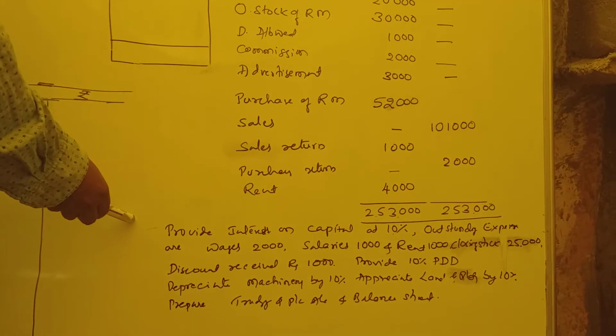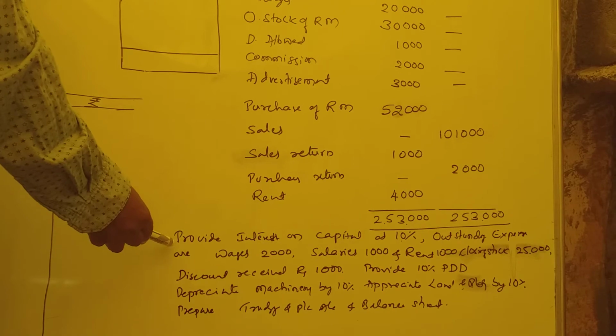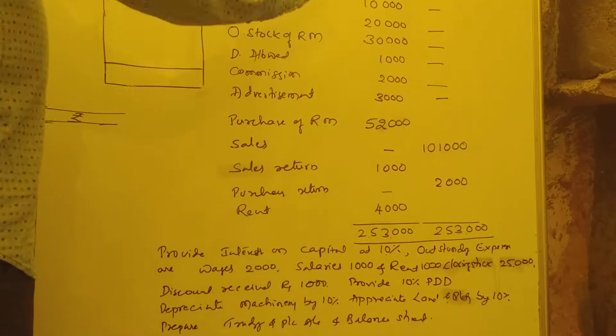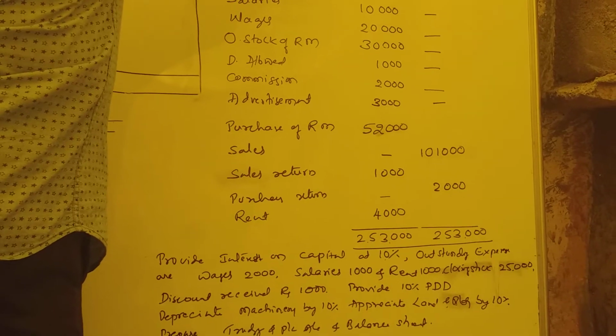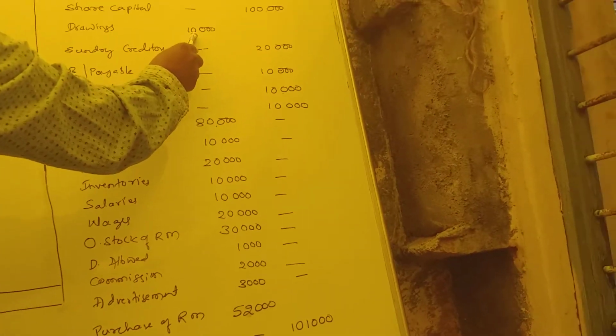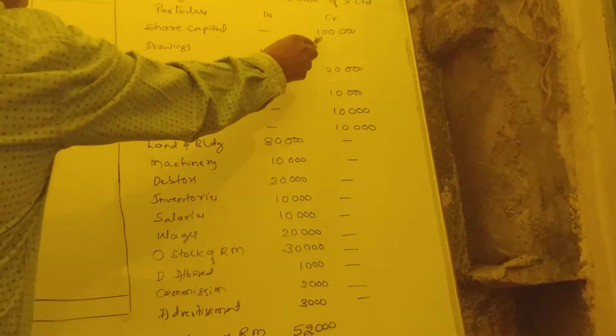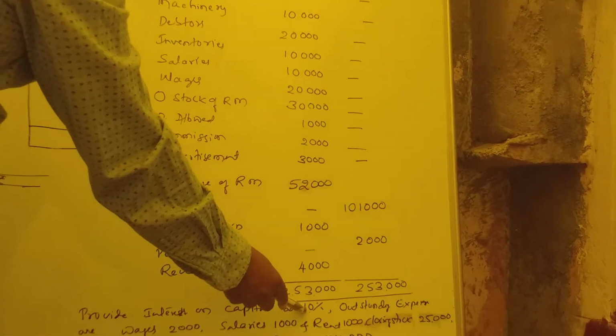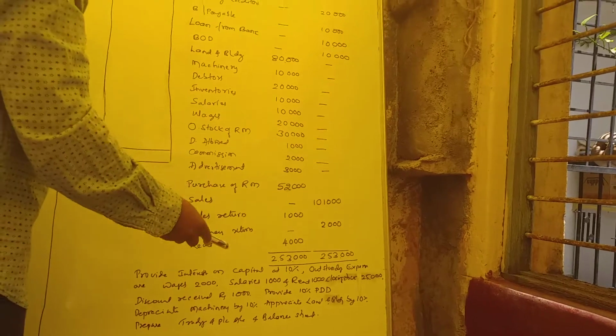So now the adjustment part. Provide interest on capital at 10%. That means share capital is there, how much? 1 lakh. Drawings is there, 10,000. So for 90,000, the company should pay 10% interest. That's why it's an expenditure.